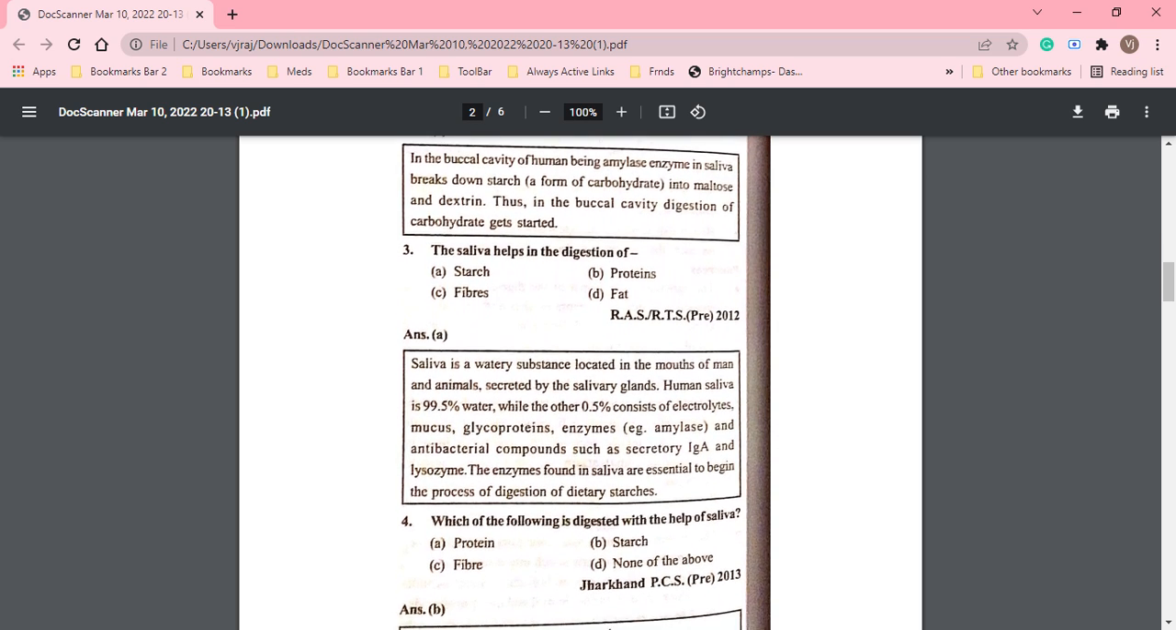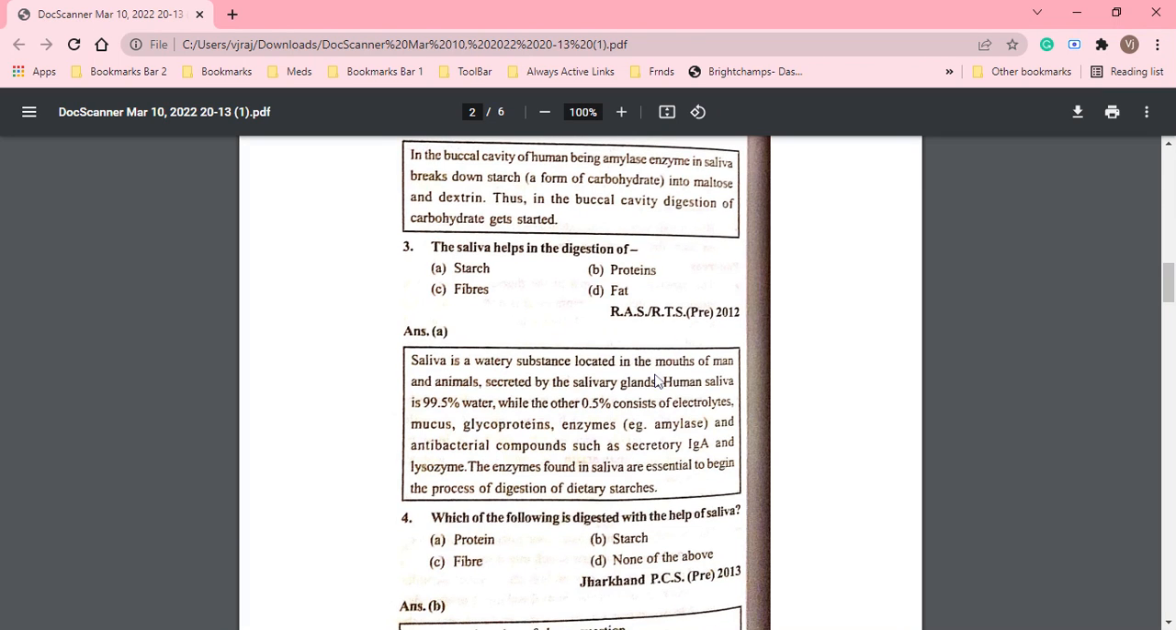So saliva is a watery substance located in the mouth of man and animals, secreted by the salivary glands. Human saliva is 99.5% water, while the other 0.5% consists of electrolytes, mucus, glycoprotein, enzymes, and antibacterial components such as secretory IgA and lysozyme. Now, the enzymes found in saliva are essential to begin the process of digestion of dietary starch.